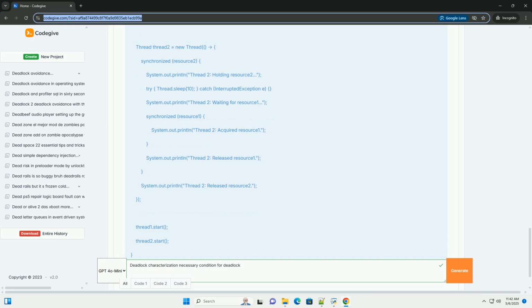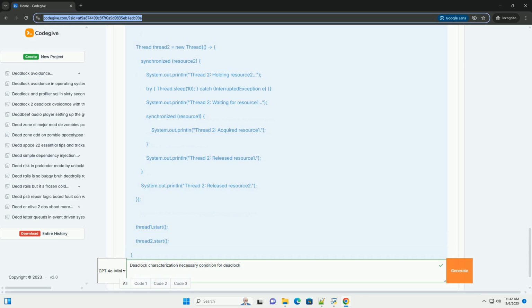Explanation. We define a resource class to represent shared resources with locking mechanisms. thread_1 tries to acquire resource_A and then resource_B. thread_2 tries to acquire resource_B and then resource_A. Potential deadlock: if thread_1 acquires resource_A and thread_2 acquires resource_B simultaneously, they will both block indefinitely, waiting for the other resource. This fulfills the circular wait condition.